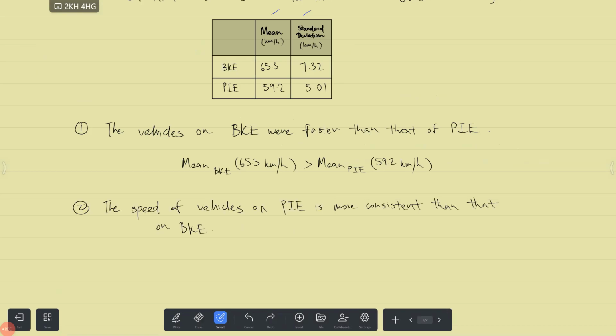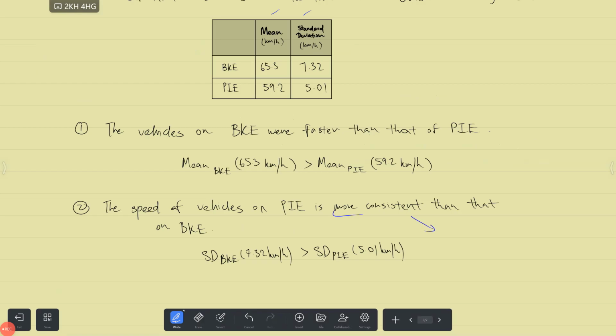Next comment is that the speed of vehicles on PIE is more consistent than that on BKE. Right, so what is the evidence for this? Well, the standard deviation for the 100 vehicles on BKE is 7.32 kilometers per hour, which is greater than the standard deviation of the vehicles on PIE, which is 5.01 kilometers per hour.